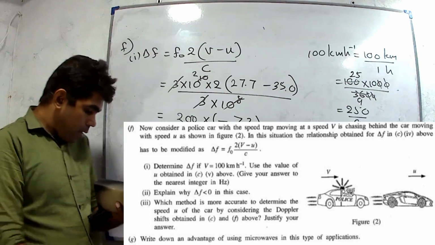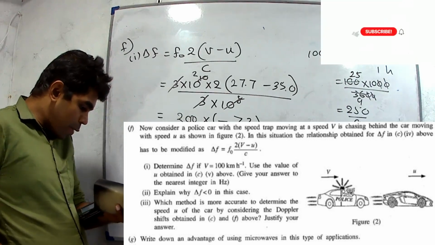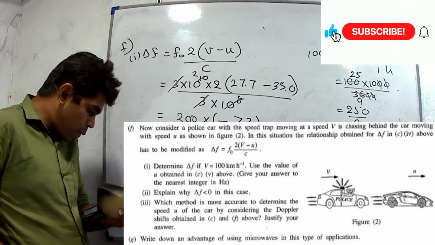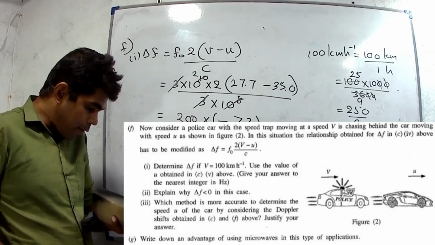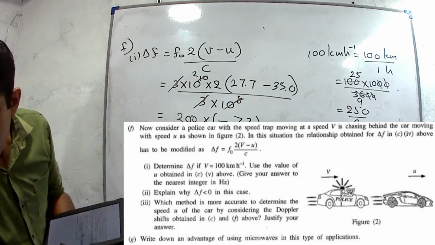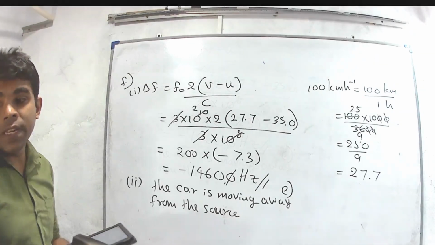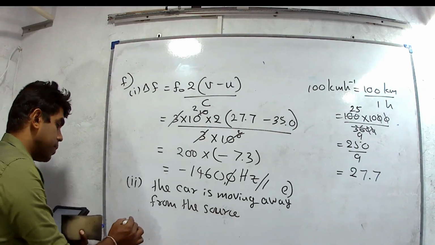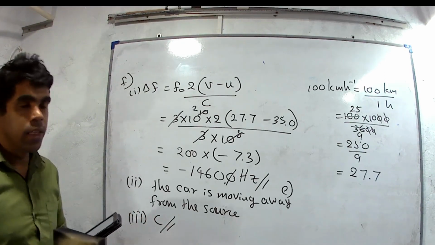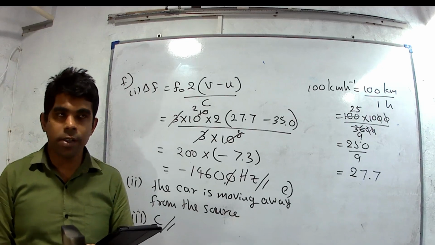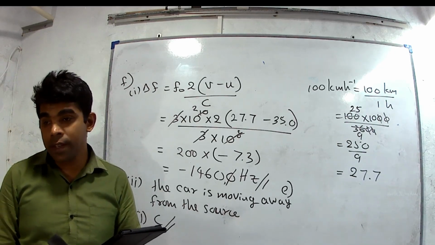Part 3. Which method is more accurate to determine the speed u of the car by considering the Doppler shift obtained in C and F above? Justify your answer. The method mentioned in C is the correct method. It means the source is at rest, the speed cap is at rest.